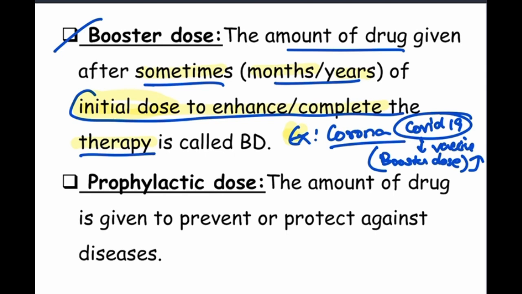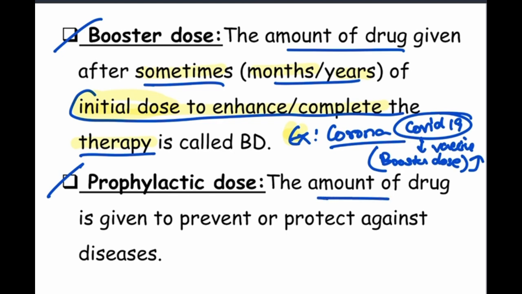Okay, for the COVID vaccine, we gave the booster dose just to enhance the activity of that initial vaccine. So it's the main thing: immunity can be increased with that. So that is the booster dose.